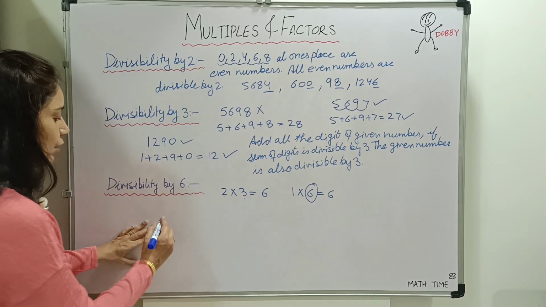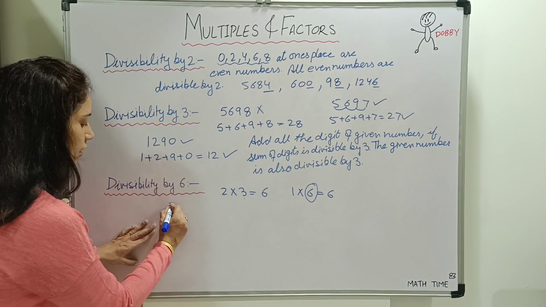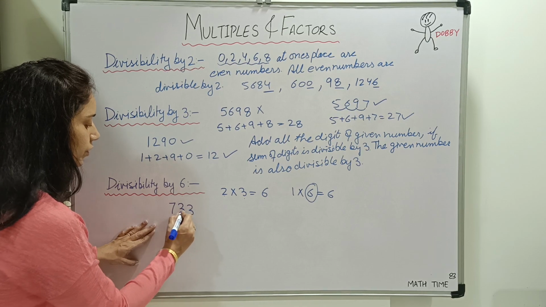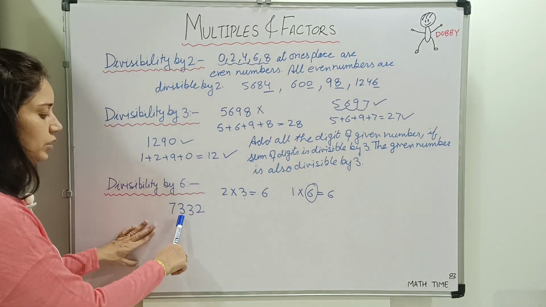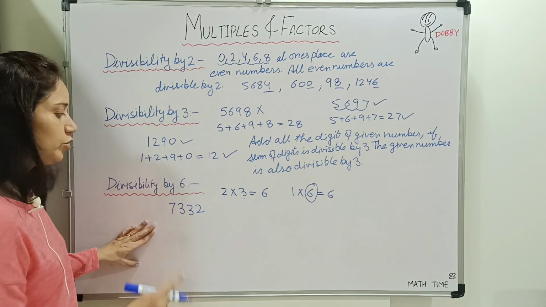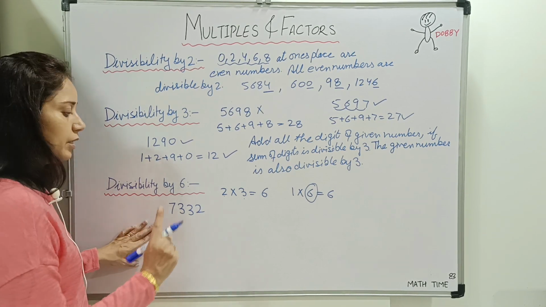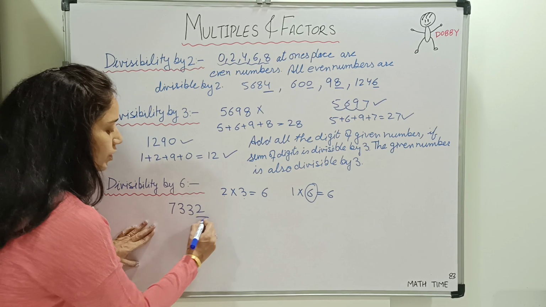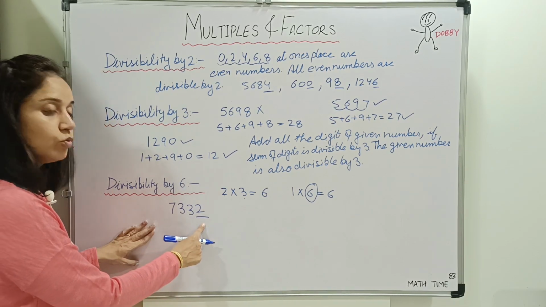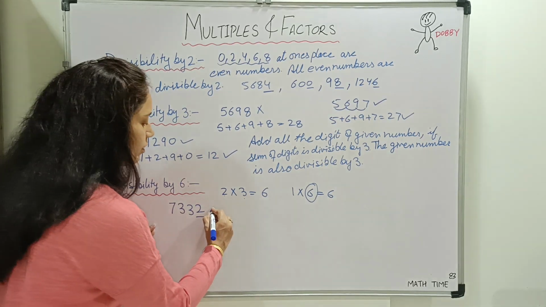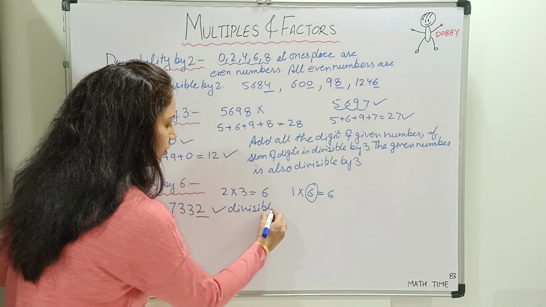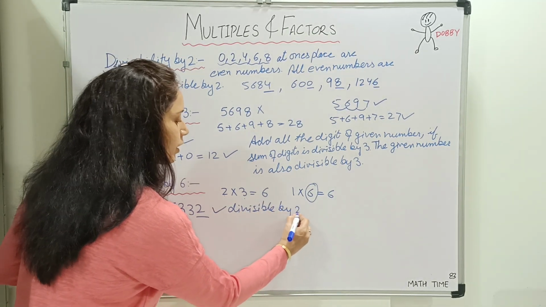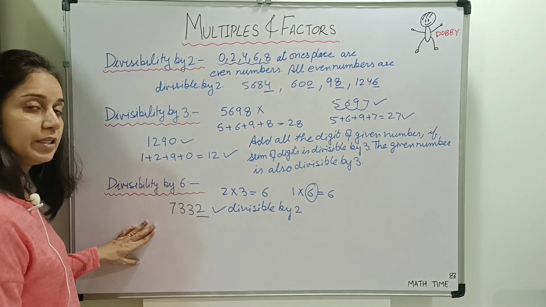Let us take one example. 7332. We have to check the divisibility by 6. Let us check the divisibility by 2 first. At ones place there is 2. That means it is an even number divisible by 2. Now let us check the divisibility by 3. What is the rule?